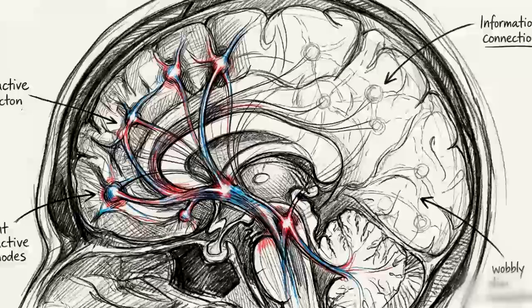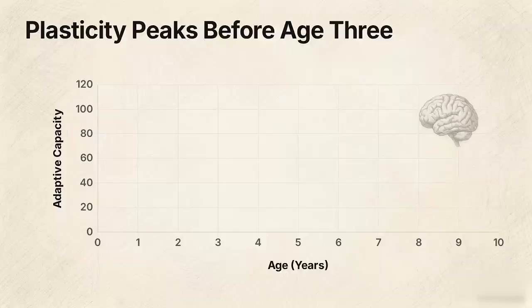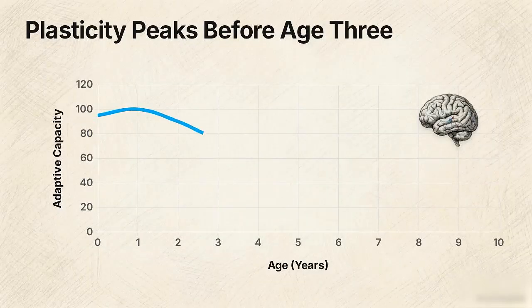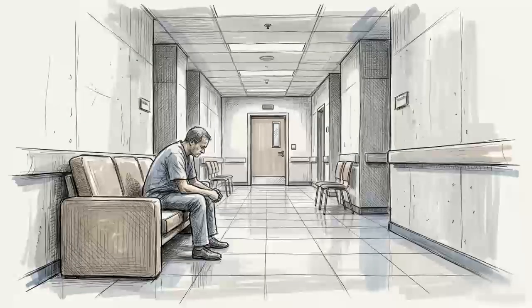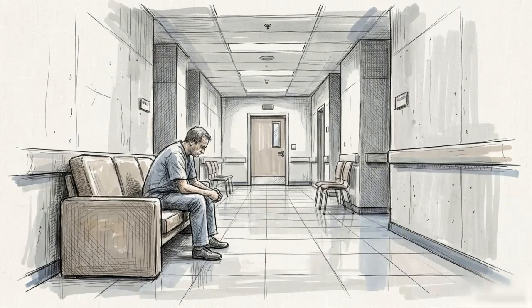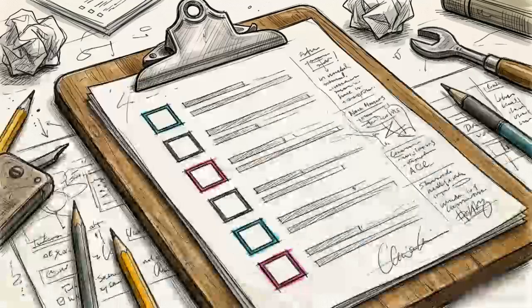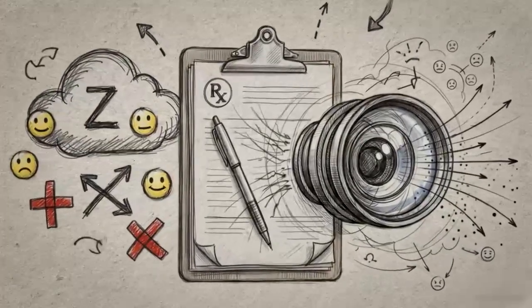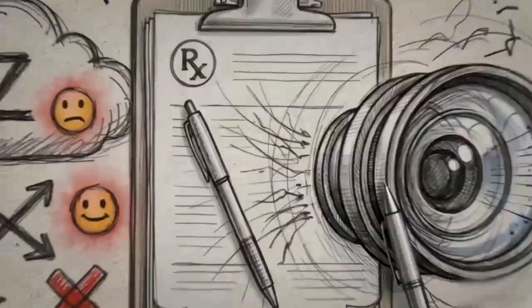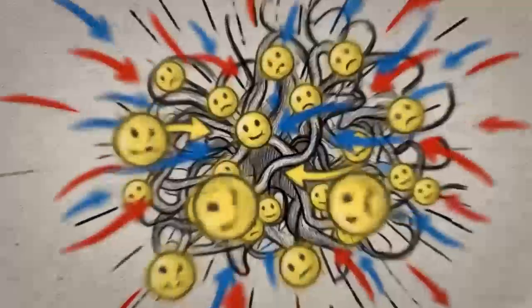This delay has a measurable biological cost. The most intense period of neuroplasticity, the brain's peak ability to adapt, occurs before age 3. Every month spent on a waitlist is time lost during that developmental peak. Standard observation often fails because autism is highly heterogeneous. It presents as a collection of individualized signs that can easily evade the human eye during a brief clinical session.